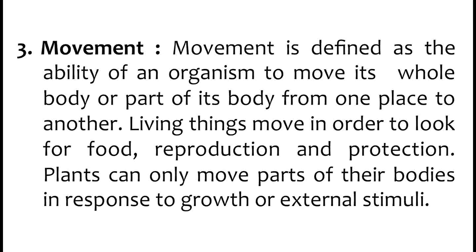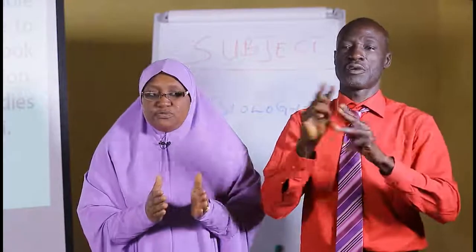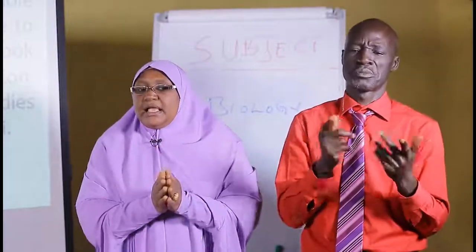We now look at the next characteristic, that is movement. The ability of living organisms, both plants and animals, to shift or alter position, or to move from one place to another, that ability is called movement. Living organisms move, though plants are fixed.